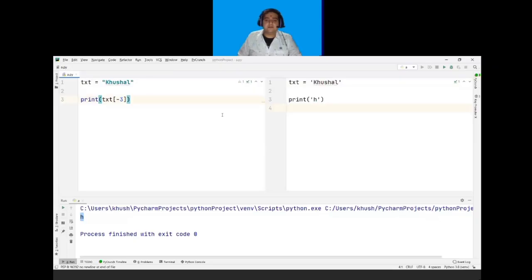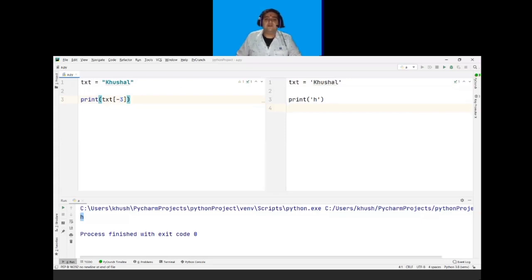So my next topic is slicing. In slicing, you can return a range of characters by using the slice syntax. You just need to specify the start index and the end index +1 separated by a colon to return a part of the string.